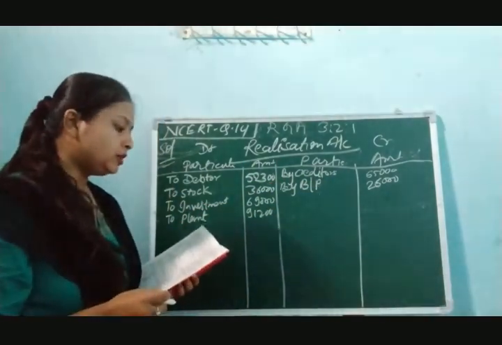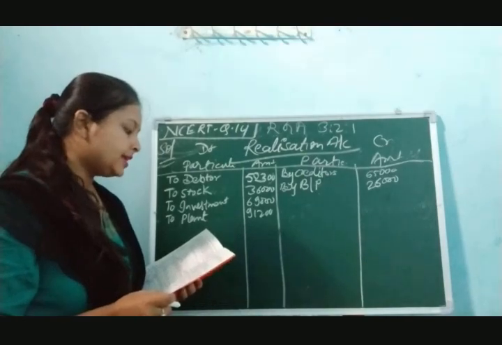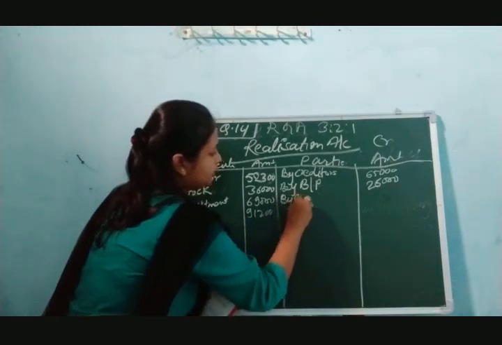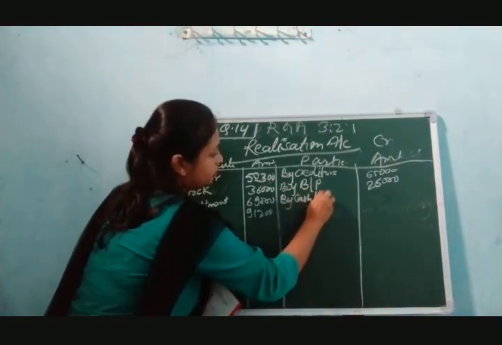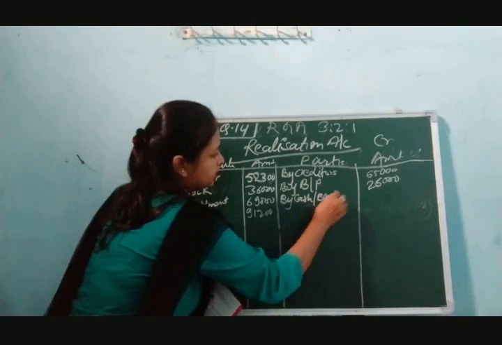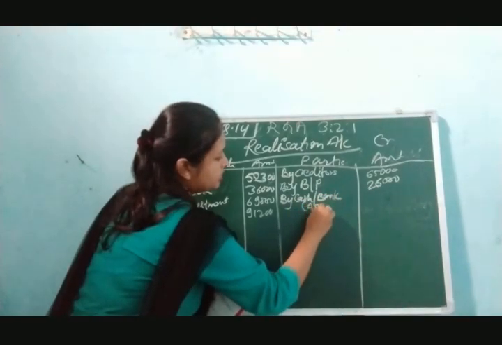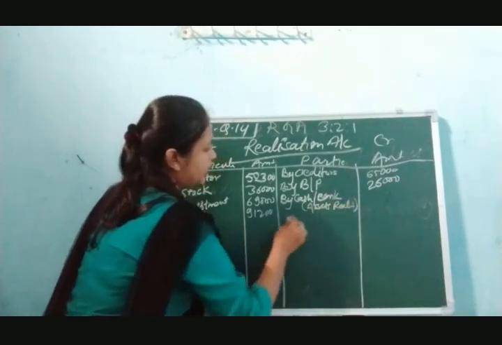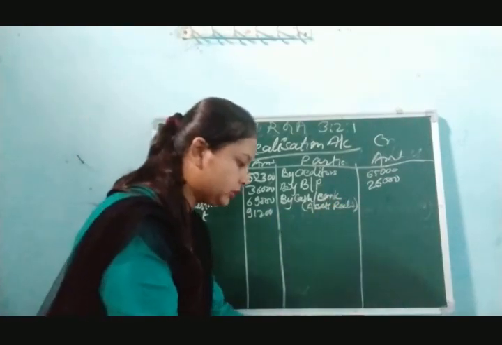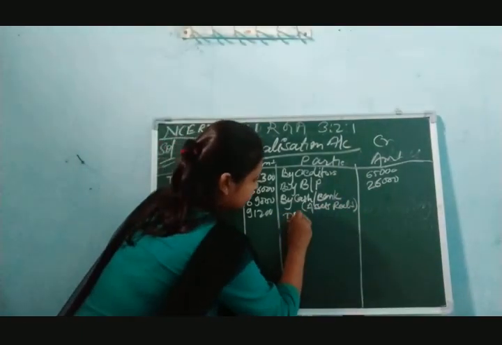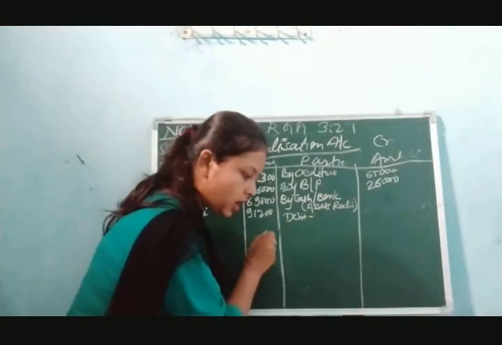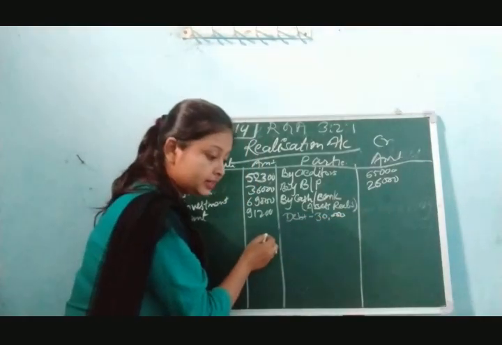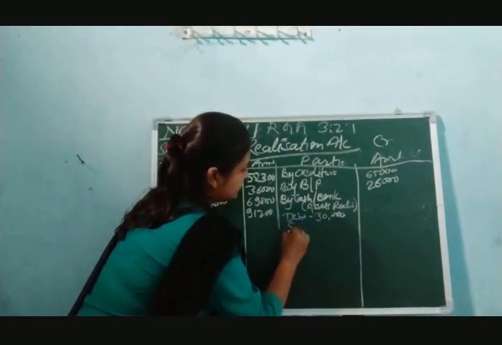It is given on the date of appointment, assets are realized as follows. So here we are going to write down by cash or bank, and here assets realized. And one by one all the assets' values we are going to write down. Like debtors, amount is 30,000. Then after that, stock amount is 26,000.